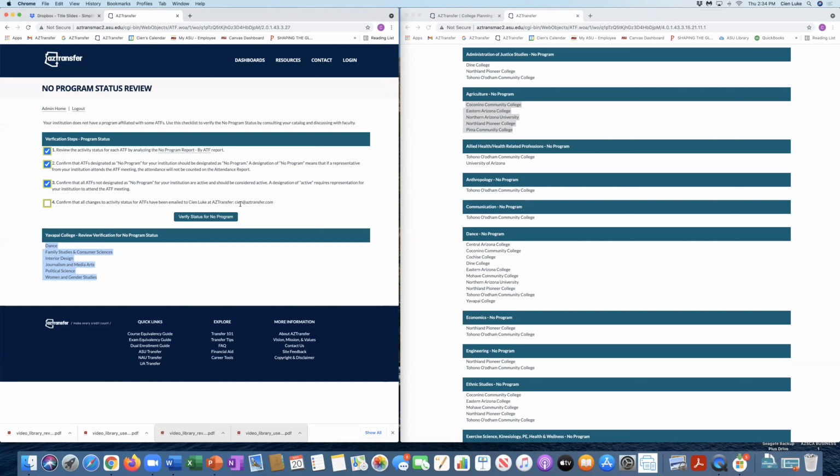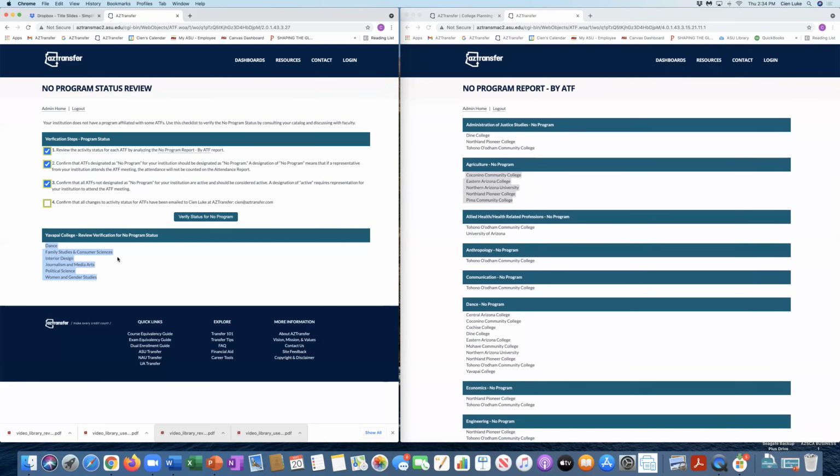So if any changes need to be made on this report, if you have something listed as no program that you actually need to make active, or if you have something that is currently active and you need it to be designated as no program instead, then you need to email and alert me so that I can code the system correctly. And once that's been done, you check that, you verify your status, you verify that all of these are correct, you submit it, and you're done.